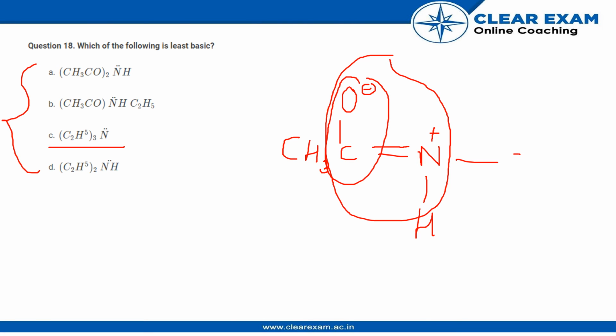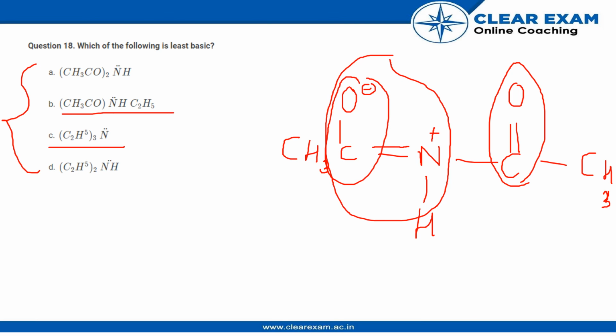I have another carbonyl group to the right of the nitrogen atom, and if you see, the electron withdrawing power of the carbonyl groups on both the sides won't help nitrogen to be basic in this case. It was definitely less over here compared to these two.